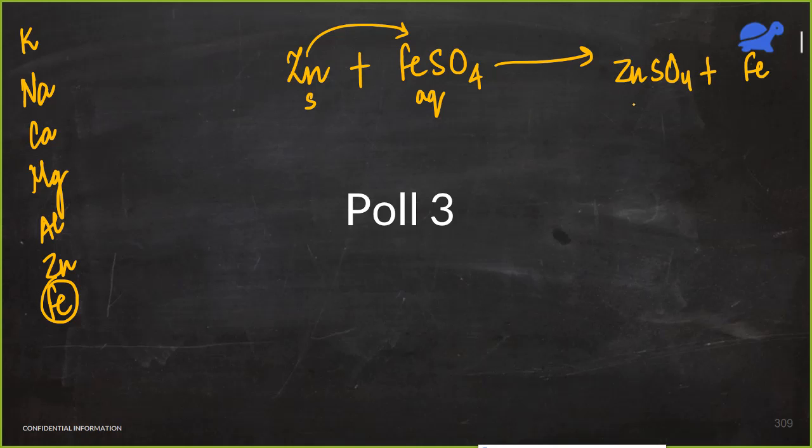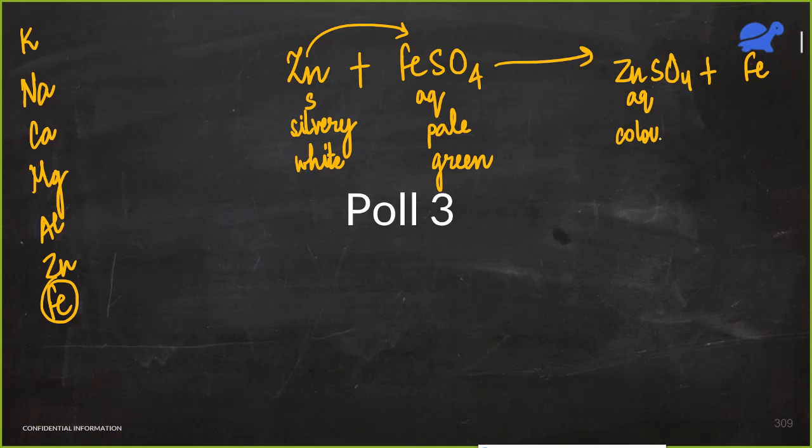Now let's write the colors. Zinc is silvery white in color. Ferrous sulfate is again pale green. In chemistry, colors are very important. Now, zinc sulfate is actually a white powder, but when it is mixed in water, it becomes a colorless liquid.